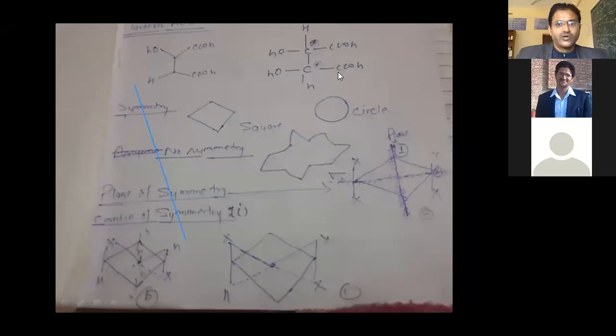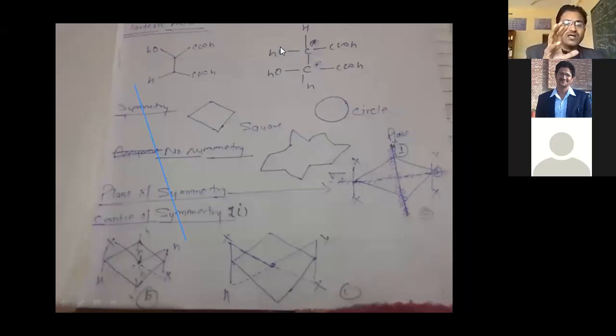Suppose they rotate plane of polarized light from COOH to OH. If I think about the lower part, COOH to H, you can see it is in the clockwise direction. And here COOH to H means anti-clockwise direction. So 50% of the molecule rotates plane of polarized light in right hand direction and 50% rotates it in left hand direction. It means overall that compound cannot rotate plane of polarized light, right?